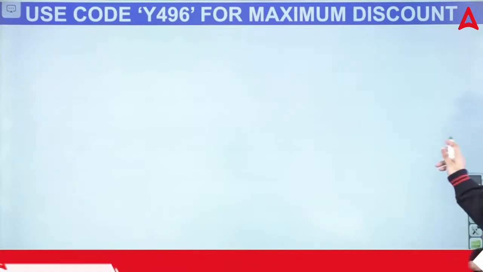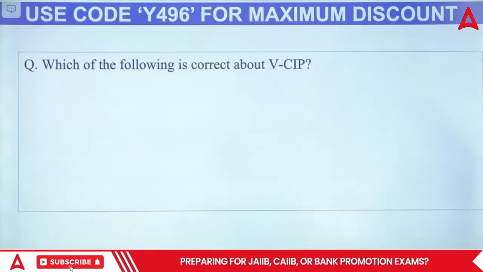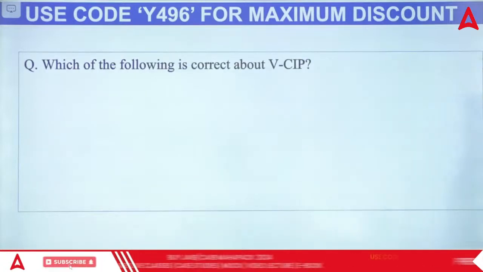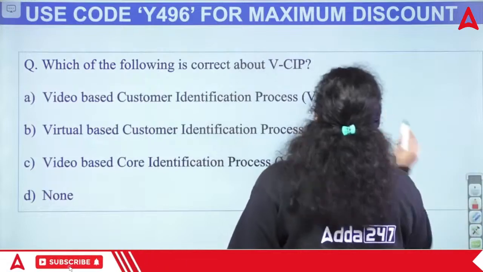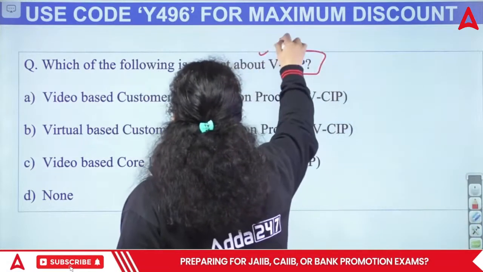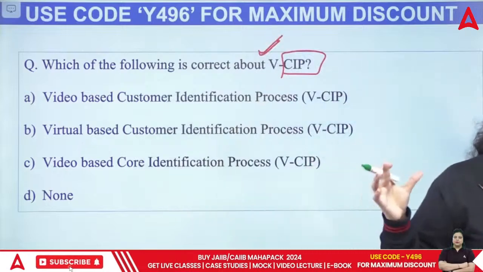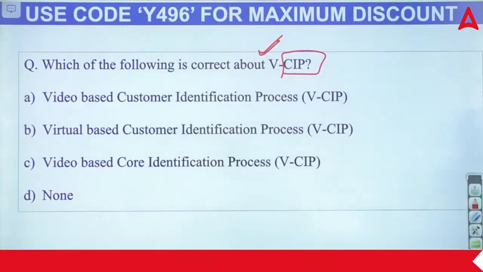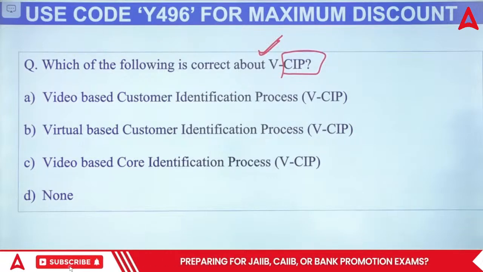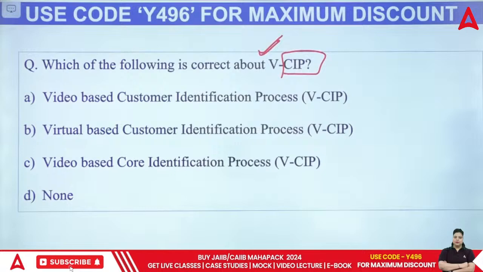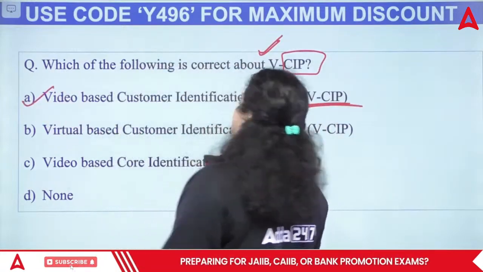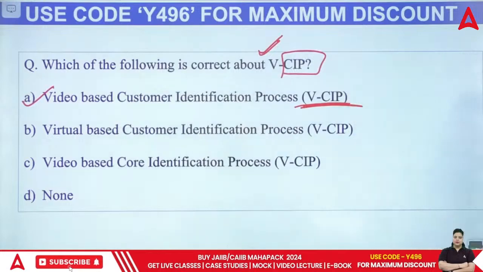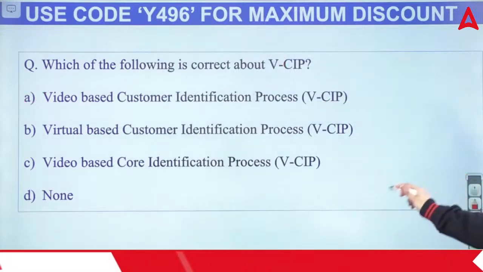Okay. Now next question we have here, that is asking which of the following is correct about VCIP. So there are different types of customer identification process, right? So when we talk about VCIP, this is a type of customer identification process you are doing. So it should be video based customer identification process, virtual based customer identification process, video based core identification process, or none of the above. So it's very obvious, it's a video based customer identification process that you are doing in the video conferencing. Okay, so right answer will be your A.